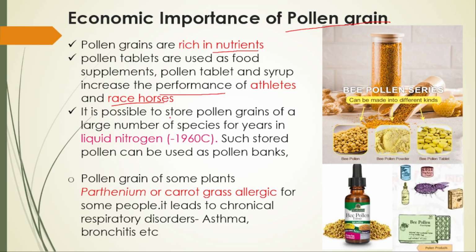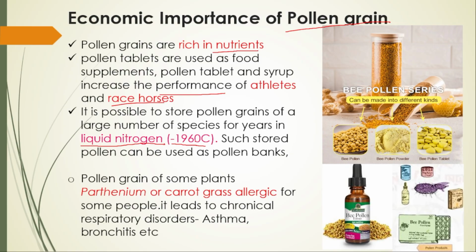And it is possible to store pollen grains of a large number of species for years in liquid nitrogen. Keep in mind, liquid nitrogen at minus 196 degrees Celsius.